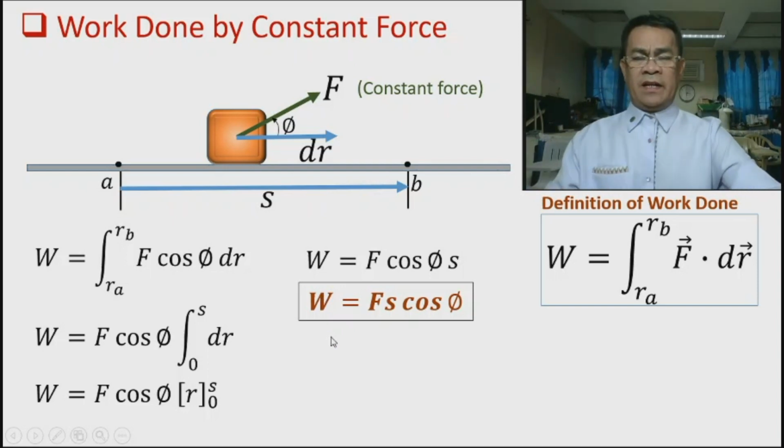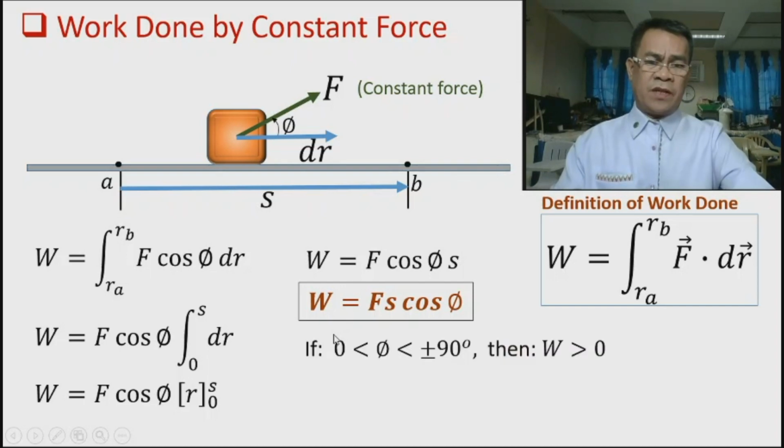So what are the angles for which work is positive? If the angle is greater than 0 but not equal to 90, plus or minus, take note, plus means it is an angle from the position moving in a counterclockwise direction.